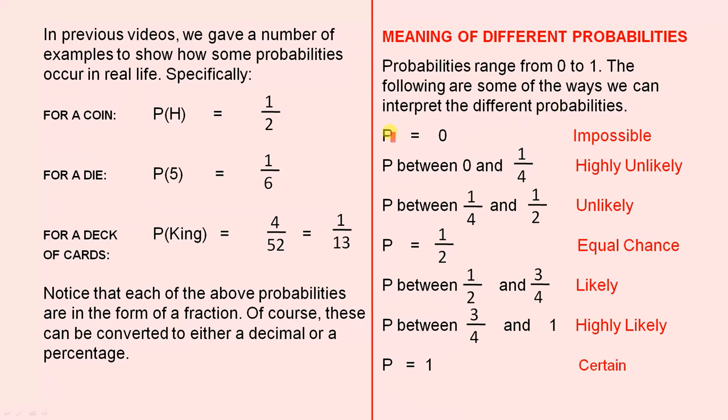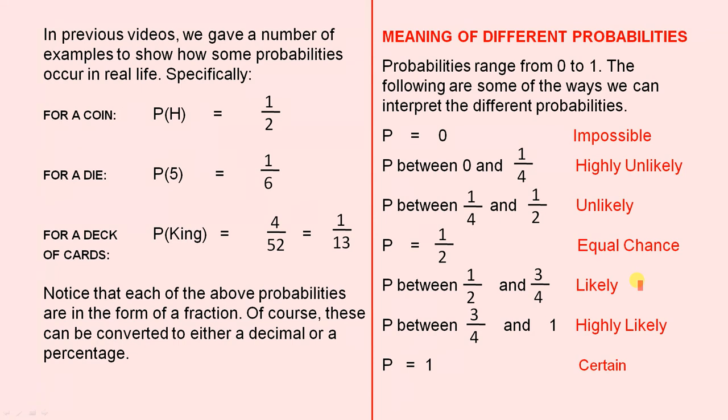If a probability of an event occurring is 0, that means it's impossible. If the probability is between 0 and a quarter, it's highly unlikely. If the probability is between a quarter and a half, that's unlikely. If the probability is a half, that's an equal chance. That's like, for example, the probability of a head occurring when we toss a coin, that's a half, equal chance.